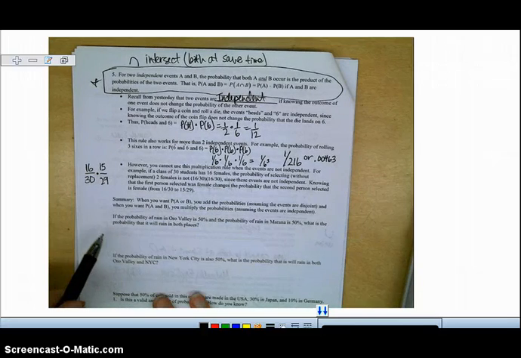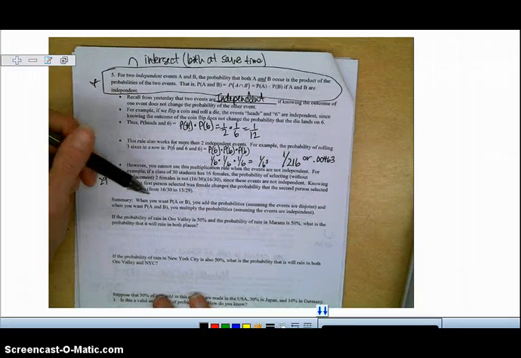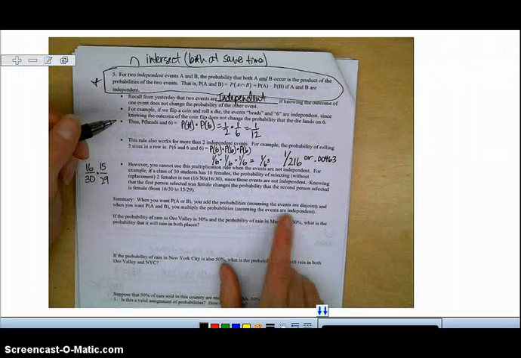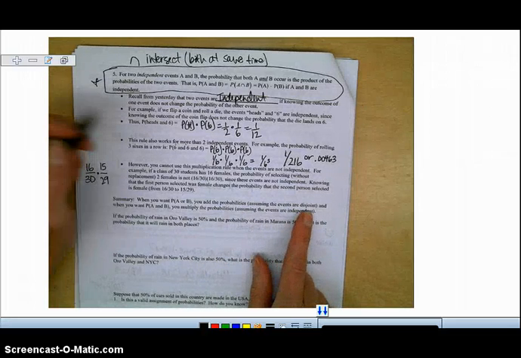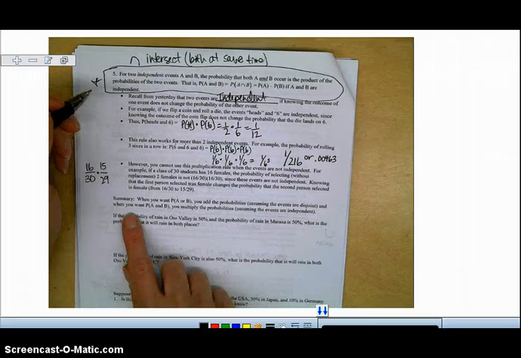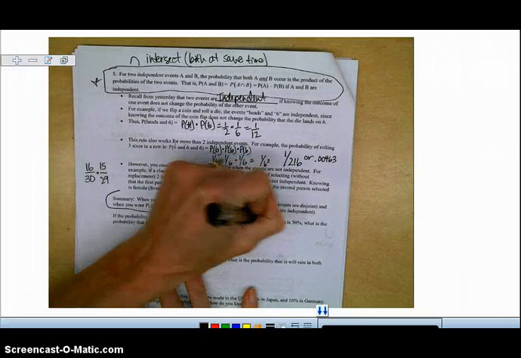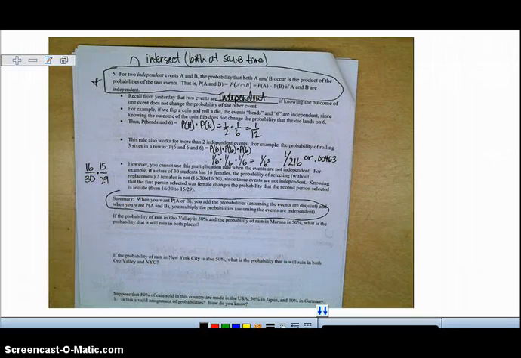So you can't just multiply the same numbers; you are multiplying the probabilities, but you're taking into account that you've taken a person out. So in summary, when you want the probability of A or B, you add the probabilities, if they're disjoint, meaning you can't be both at the same time. And when you want the probability of A and B, you multiply the probabilities. There's a summary of everything we just covered.